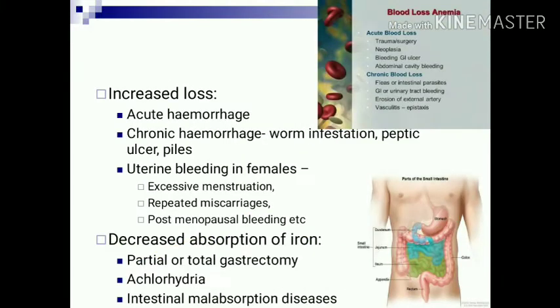Third cause, increased loss, either due to acute hemorrhage, as we have discussed, accidents, or postpartum hemorrhage, or chronic hemorrhage like in case of worm infestation, peptic ulcer, menorrhagia and piles. Uterine bleeding in females, either excessive menstruation, repeated miscarriages and postmenopausal bleeding. Fourth cause, decreased absorption of iron. Causes are partial or total gastrectomy, achlorhydria and intestinal malabsorption diseases.